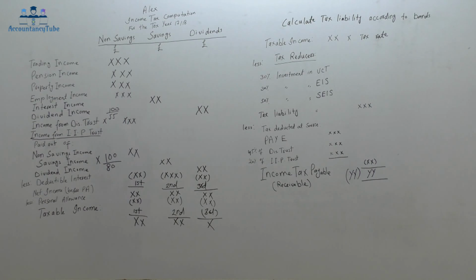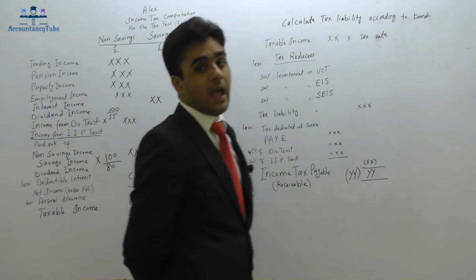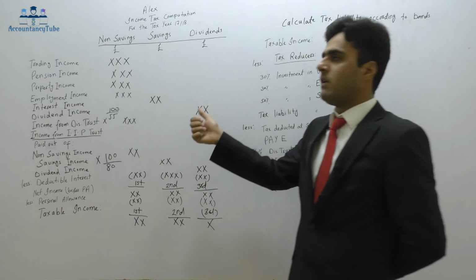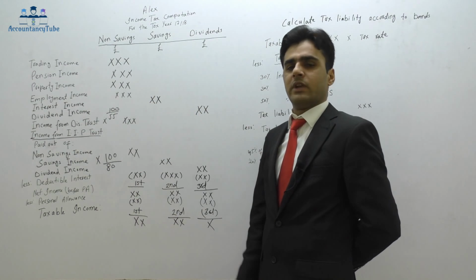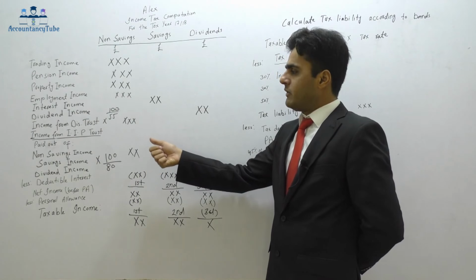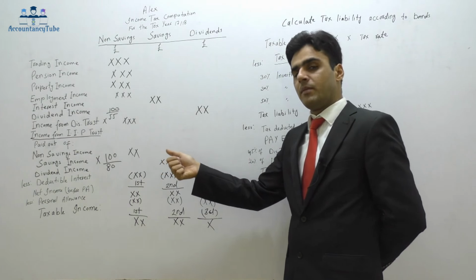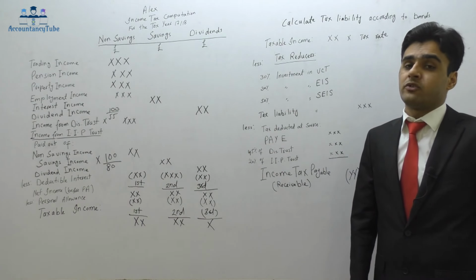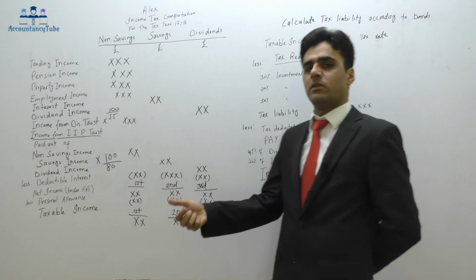First of all, taxpayer's name, income tax computation for the tax year, whichever tax year it is. Income is divided into three sections: non-savings, savings, and dividends. Dividend will go into the dividends. Interest income will go to the savings. Rest of the stuff will go to the non-savings. Income from discretionary trust is grossed up because 45% tax was paid. It will go into the non-savings. Income from interest in possession trust is also grossed up because 20% tax was deducted.